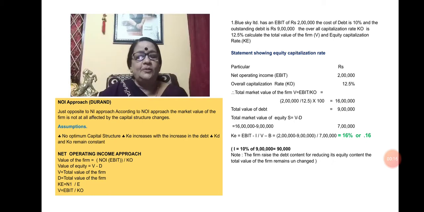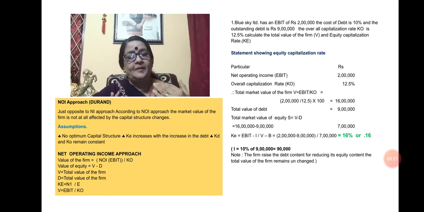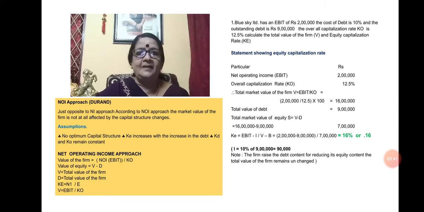Hi everyone. So the next theory is the net operating income approach. In the net income approach, it was said that capital structure has an impact on the value of the firm and at the same time on the cost of capital of the firm. Under the net operating income approach, things are different. It is just the opposite of the net income approach.